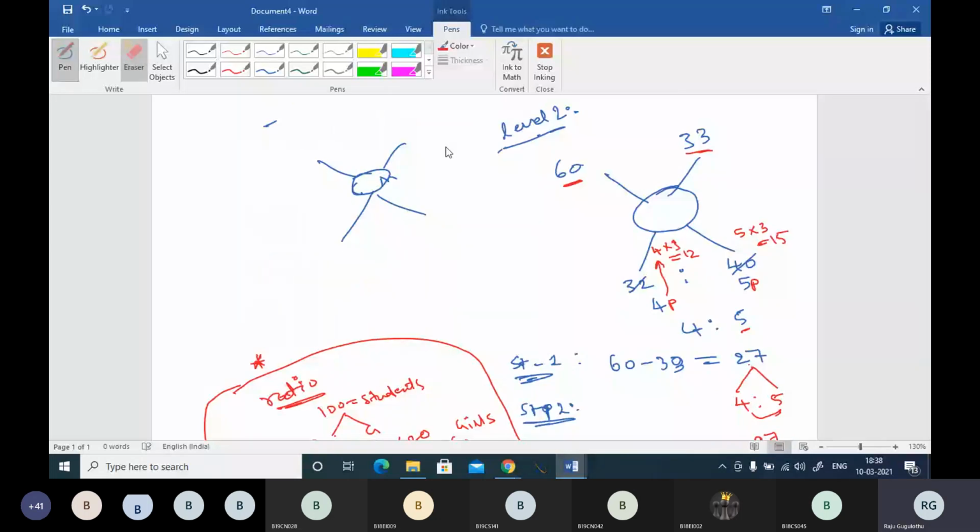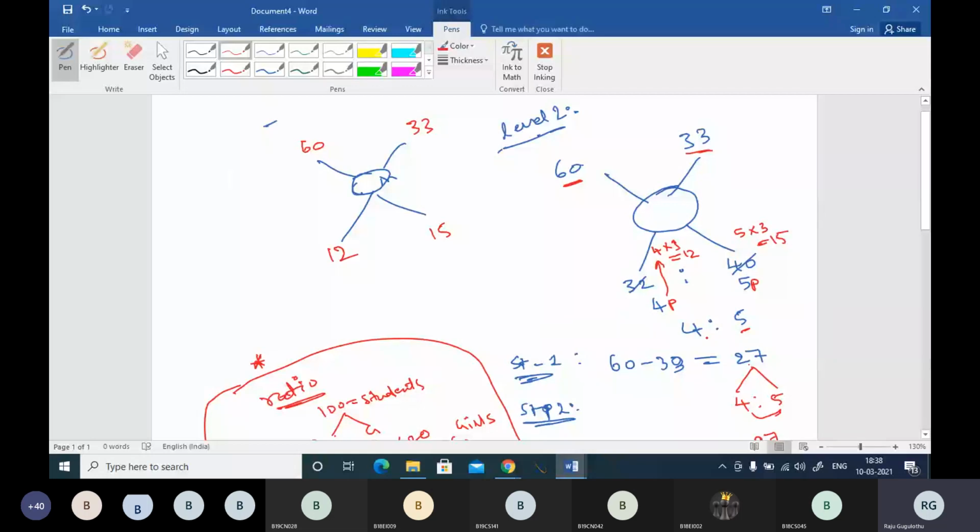So we have 60, we have 33, and very clearly we found 12 and we found 15 here. If you find the ratio of this one also, the ratio will come 4:5 only.